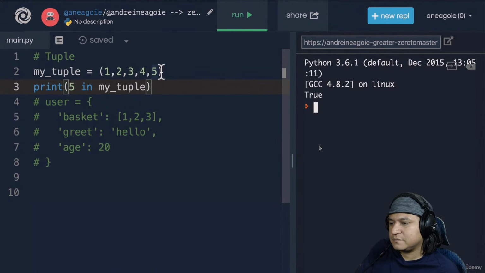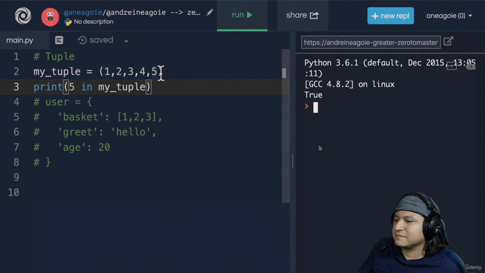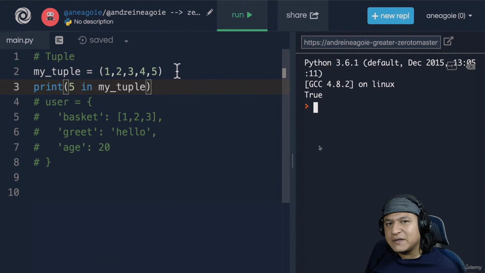Now, why do we need this? I mean, we already have lists, so why do I have to learn tuples if it's pretty much the same as a list, and the only thing is I can't change it? There's a few benefits to this. For example, if you don't need to change the list, that makes things easier because it tells other programmers either you don't need to change it or you don't want them to change it. So I use them mainly for storing SQL records, and that's it basically. And I never got an issue with them.